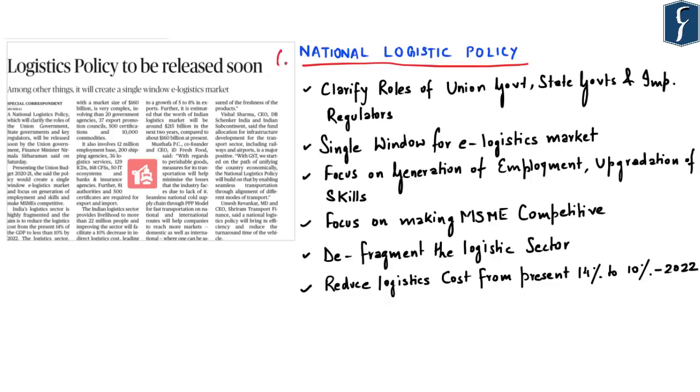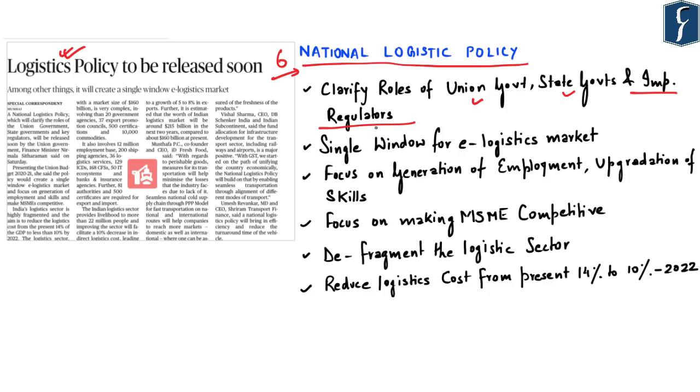The next news appears on page number 6. It says logistics policy to be released soon. So in the Union Budget, the government has announced a national logistics policy. The government said that it will soon release a national logistics policy which will clarify the roles of the Union government, state governments as well as important or key regulators for this particular sector.